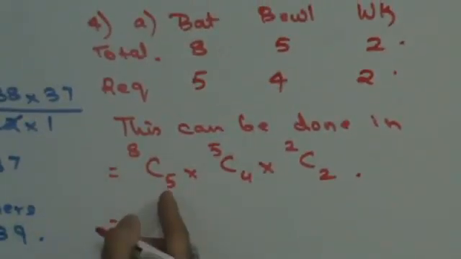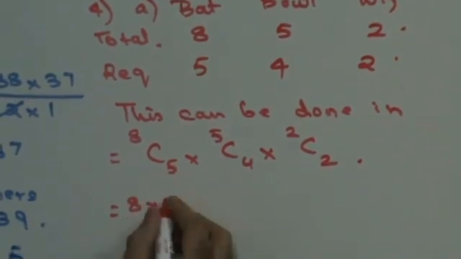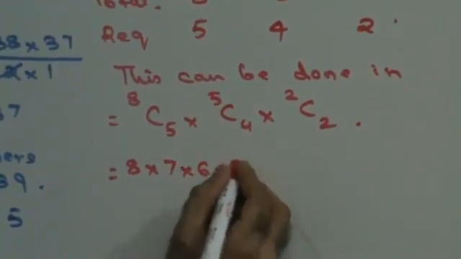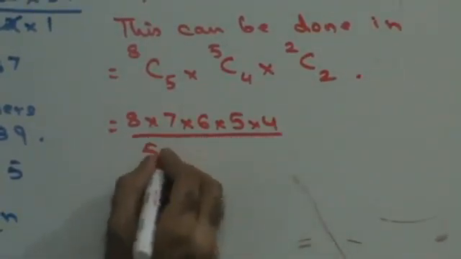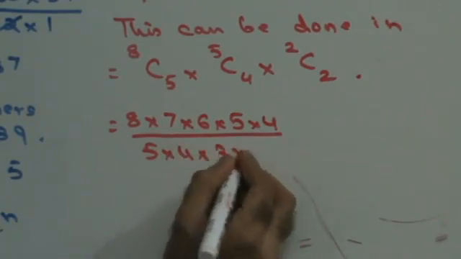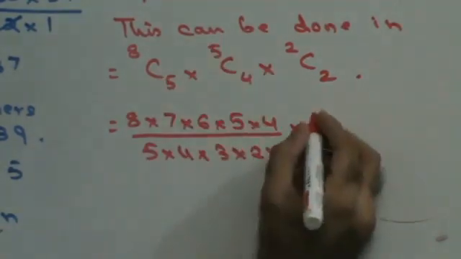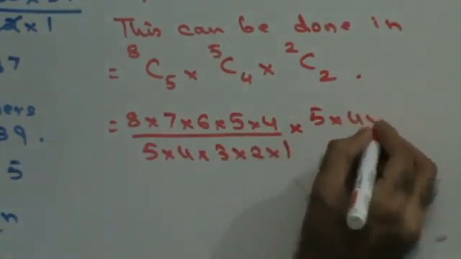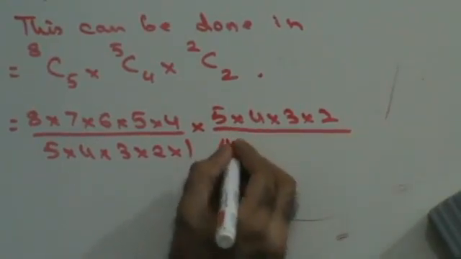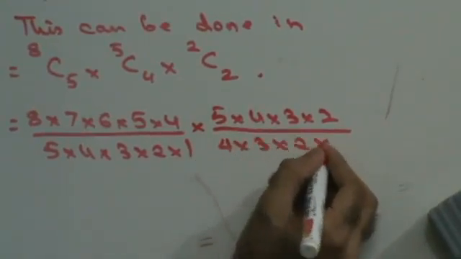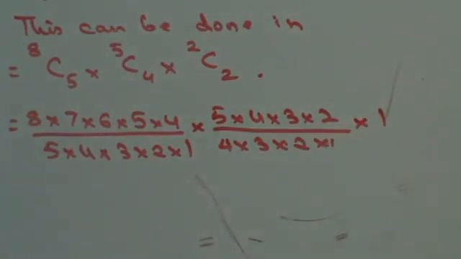From 8, write 5 terms in descending order: 8, 7, 6, 5, 4 upon 5, 4, 3, 2, 1, into, from 5 write 4 terms: 5, 4, 3, 2 upon 4, 3, 2, 1, and C2 of 2 is going to be 1.